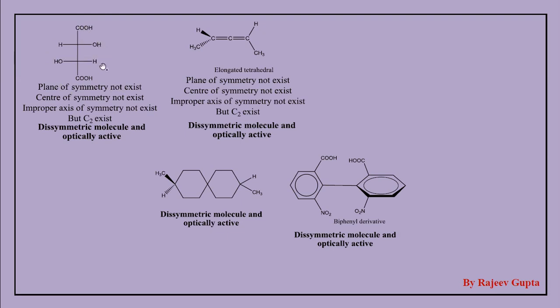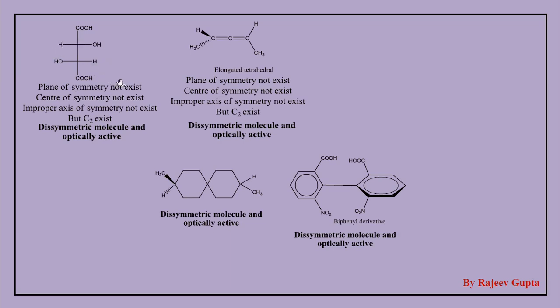C2 axis means rotation by 180 degrees. If we rotate this molecule by 180 degrees, then this COOH goes here, this carboxylic goes here, this OH goes over here, this OH goes over here, this hydrogen goes here, and this hydrogen atom goes here.